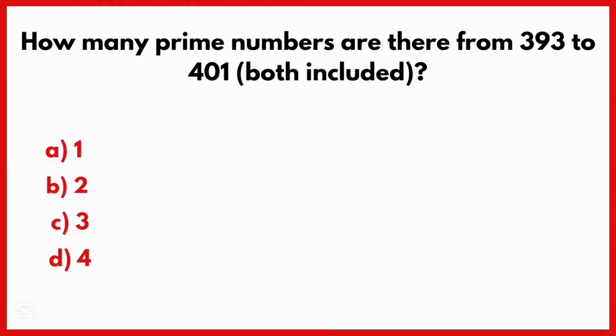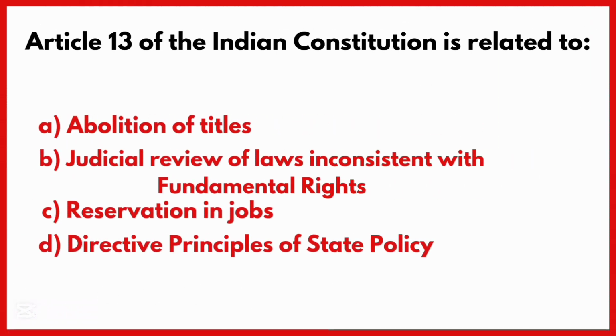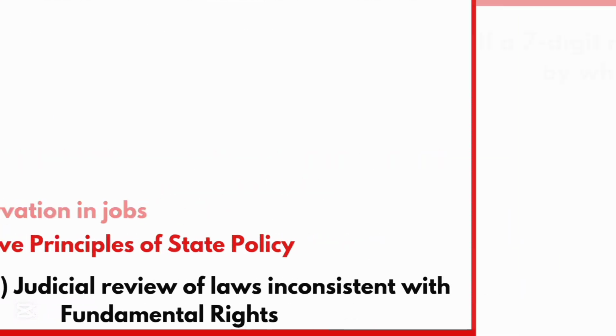How many prime numbers are there from 393 to 401? Correct answer is option B. 2 prime numbers. Article 13 of the Indian Constitution is related to. Correct answer is option B.